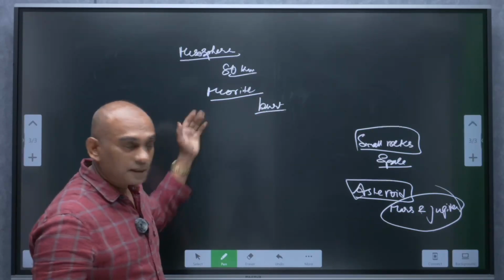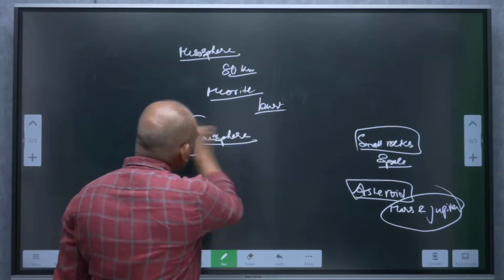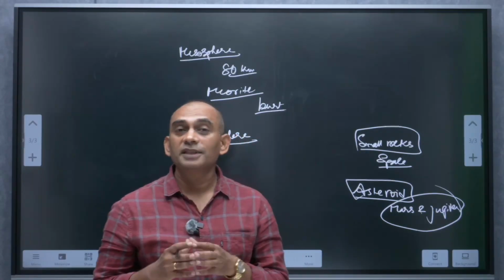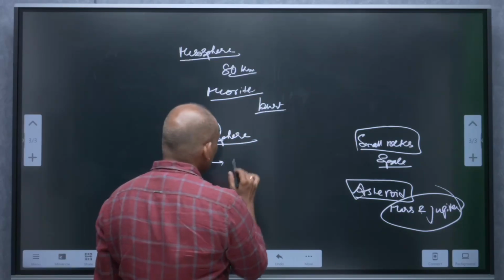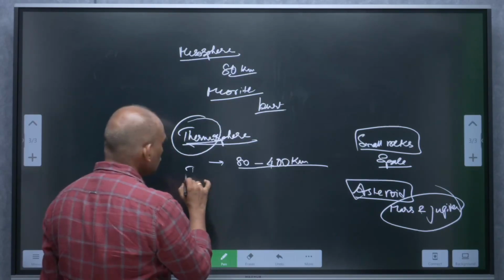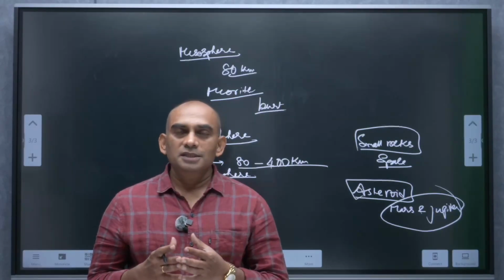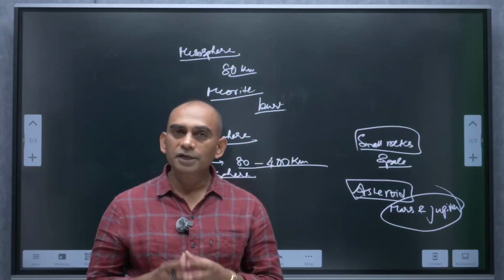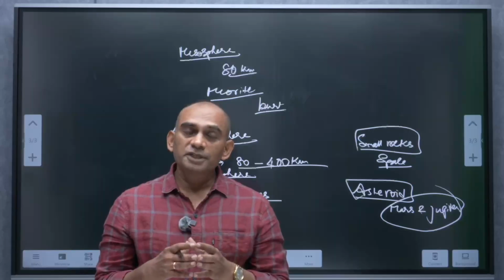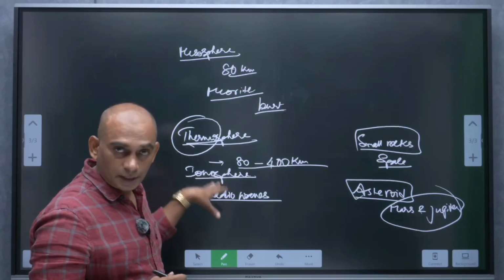The next layer is the thermosphere. The name itself indicates that in this layer, temperature rises rapidly when the height increases. This layer extends between 80 kilometers to 400 kilometers. The ionosphere is a part of this thermosphere. So, what is the significance of this thermosphere? Radio transmission occurs in this layer. Radio waves transmitted from the earth are reflected back to the earth from this layer.